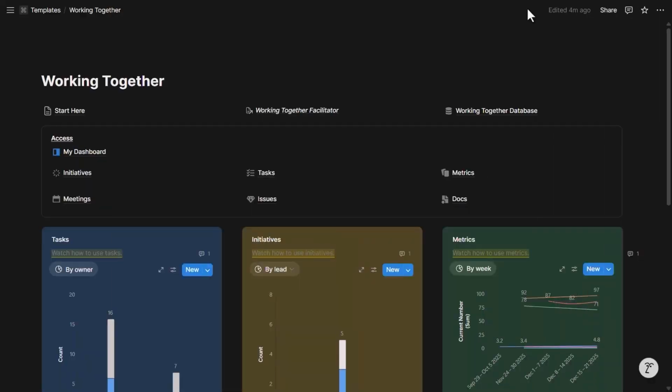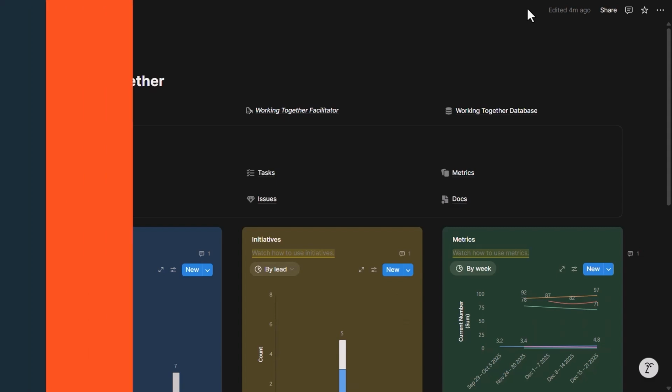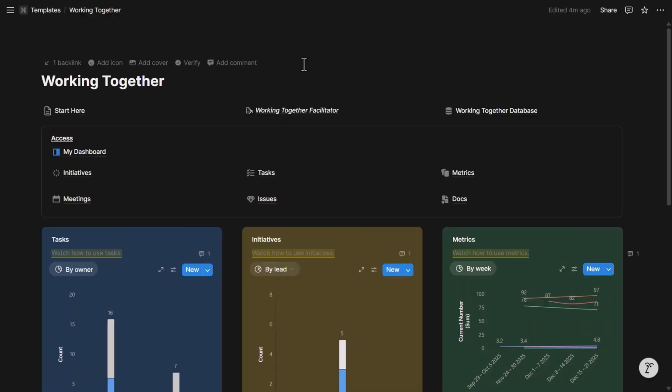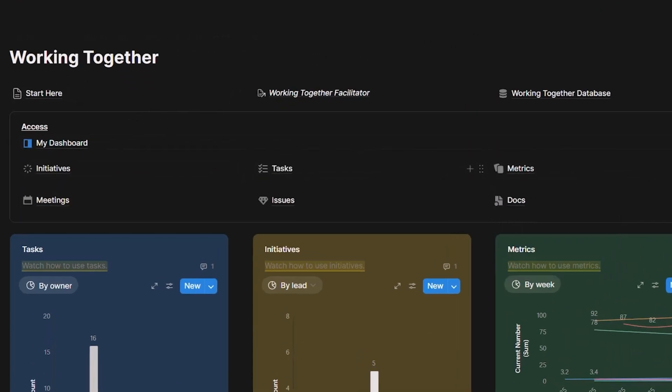The Working Together management system has some high-level principles and practices that involve the vision and the strategy of the company. Then there are some operational and tactical processes that this template focuses on, because the daily aspects of the operations ultimately drive the achievement of the strategy and the vision of the company. We can understand the structure pretty clearly here from this view.